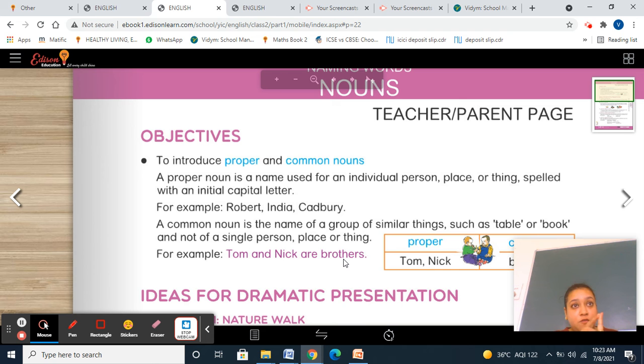So how you are going to do that? Read the sentence first. Then find out the nouns, just nouns, whether it is a person noun, place noun, animal noun, or a thing noun. Then classify them in a proper noun or common noun. To check whether it's a proper noun or a common noun, proper noun will start with a capital letter. It will be spelled with a capital letter. The initial letter will be capital. The starting letter will be capital. Getting this point? See here, everyone.